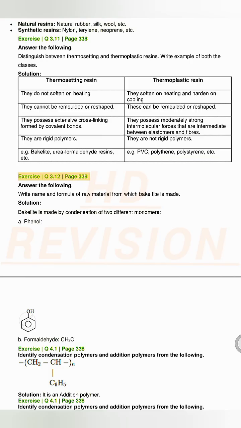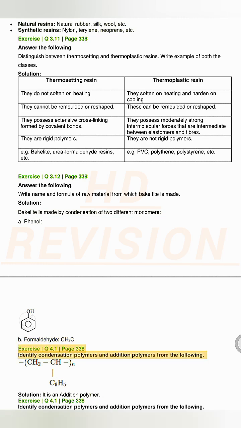Exercise Q 3.12, page 338. Answer the following. Write name and formula of raw material from which bakelite is made. Solution. Bakelite is made by condensation of two different monomers. A. Phenol. B. Formaldehyde, CH2O.